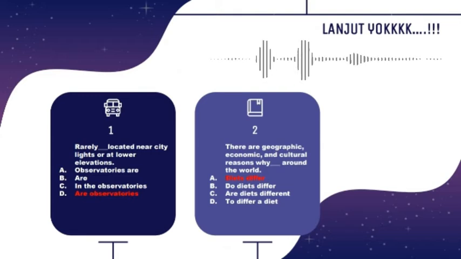And then we can directly say that option B and C are incorrect because we do not need do or are or other to be or auxiliary verb. Option D is also incorrect because after the word why, we do not need the word to. Therefore, the most appropriate answer is A. Diets differ.